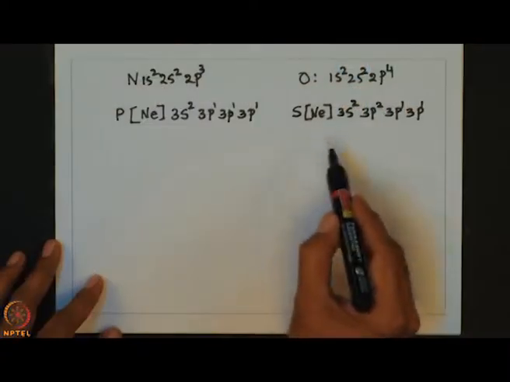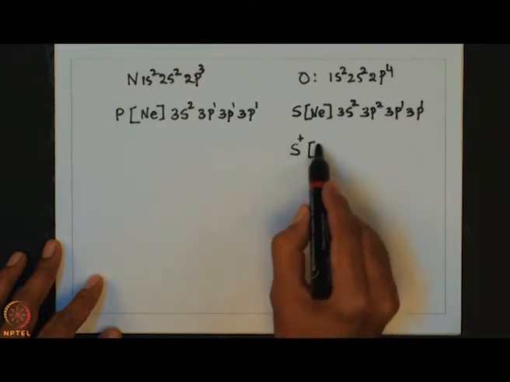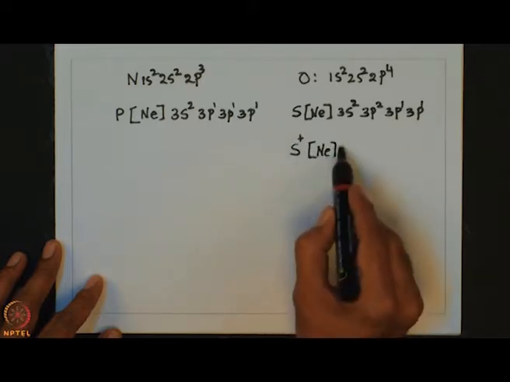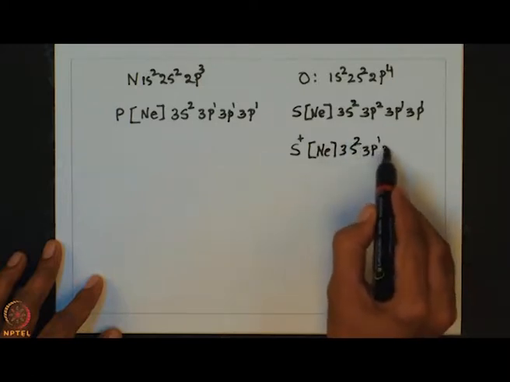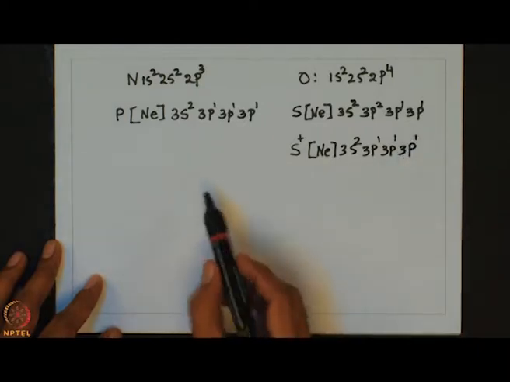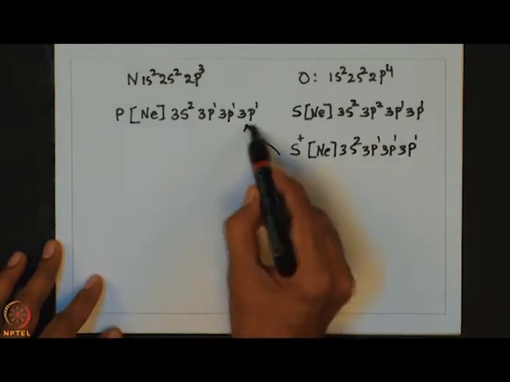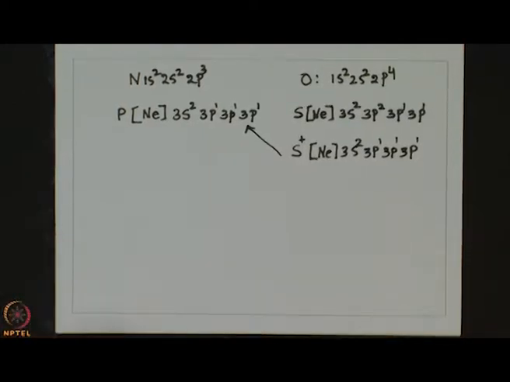As a result, by losing 1 electron, sulfur readily attains half filled electronic configuration. That means I can write S plus. So, this is similar to what we come across in case of phosphorus. Because of this, it is very easy to remove the electron from sulfur to make it